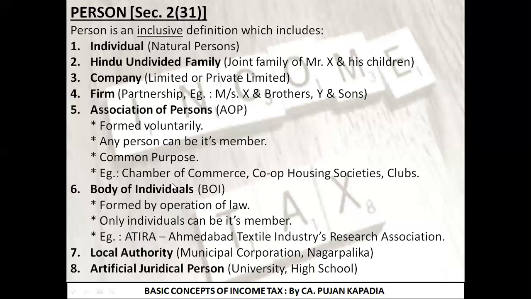So I hope you are clear with the difference. In AOP, it was formed voluntarily, while in BOI, it is formed under law. In AOP, any person can be its member. In BOI, only individuals can be its members. Let's move to the next point.